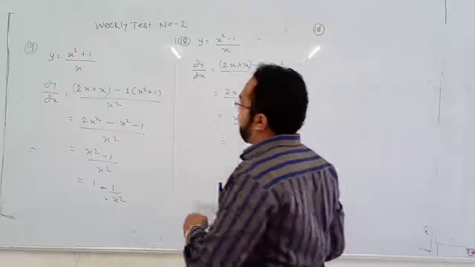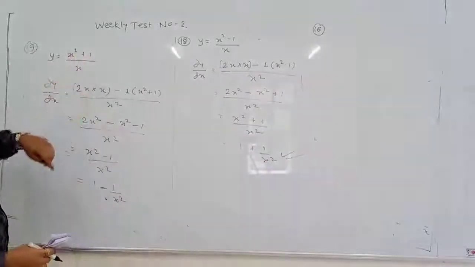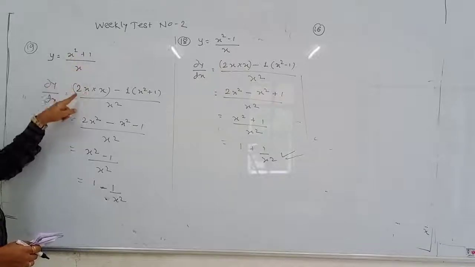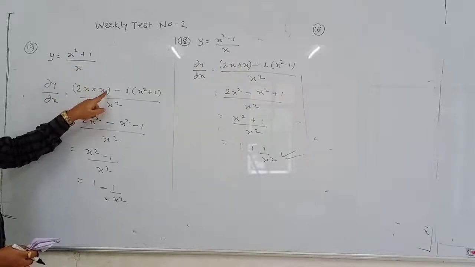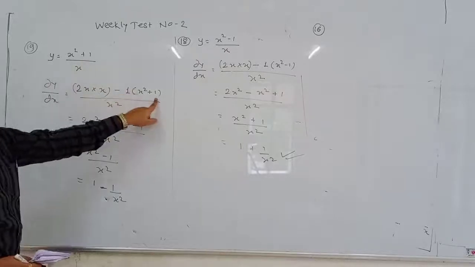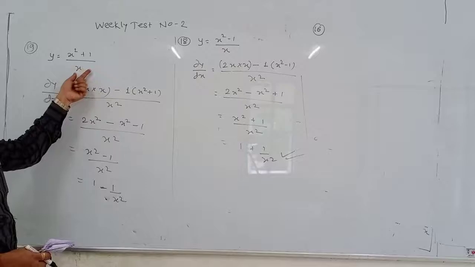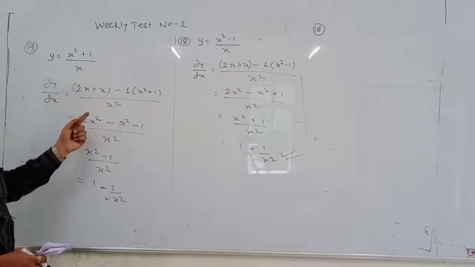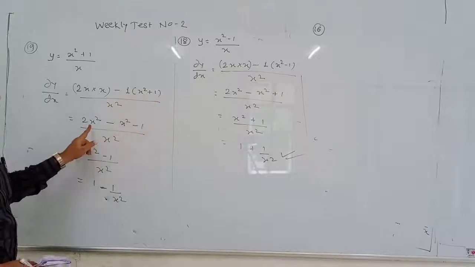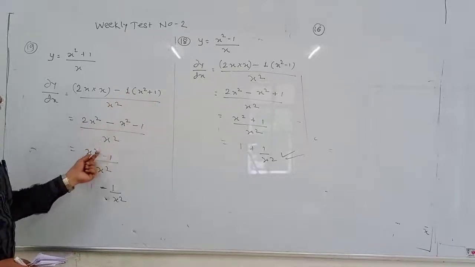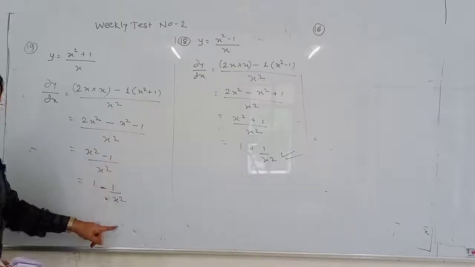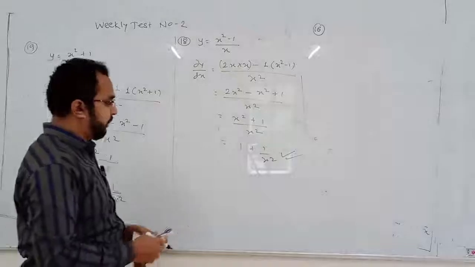Okay, now here also it is the same, x square plus 1 upon x, division, quotient rule. x square plus 1, difference of first function 2x, second function x as it is, minus difference of second function 1, x square plus 1 first function as it is, upon second square v square, that is x square. 2x into x is 2x square, minus of 1 is minus 1, 2x square minus x square is x square, minus 1. x square by x square is 1, 1 by x square is minus 1 by x square.